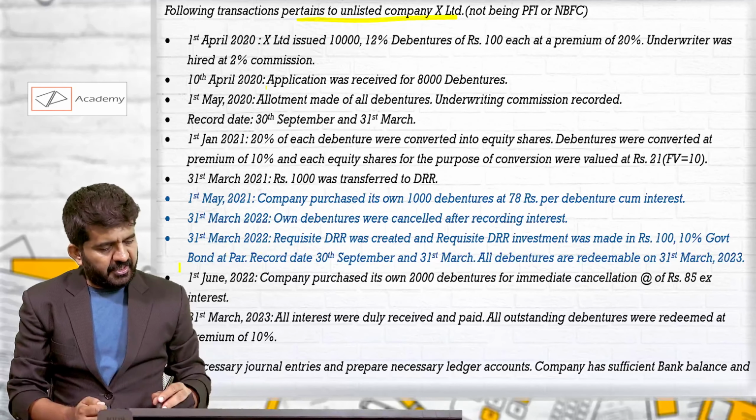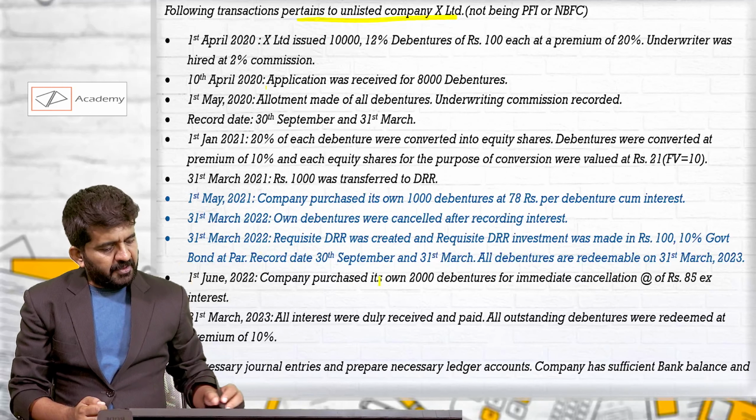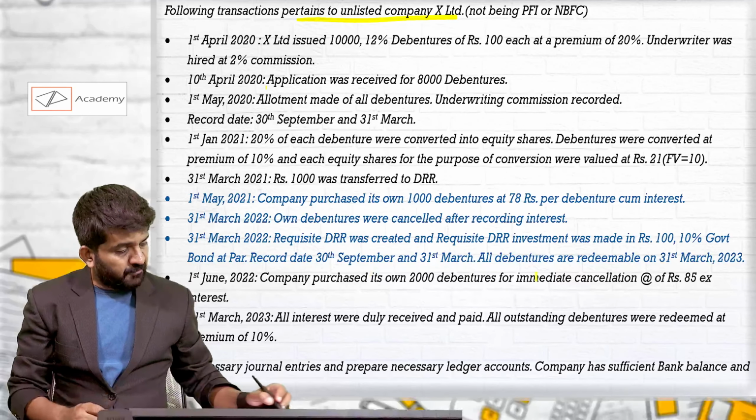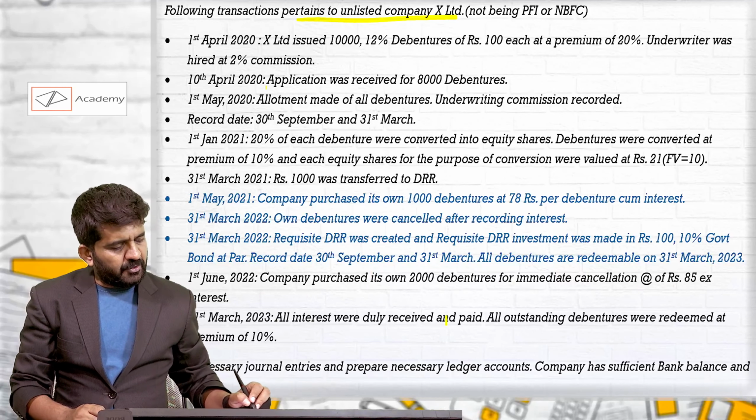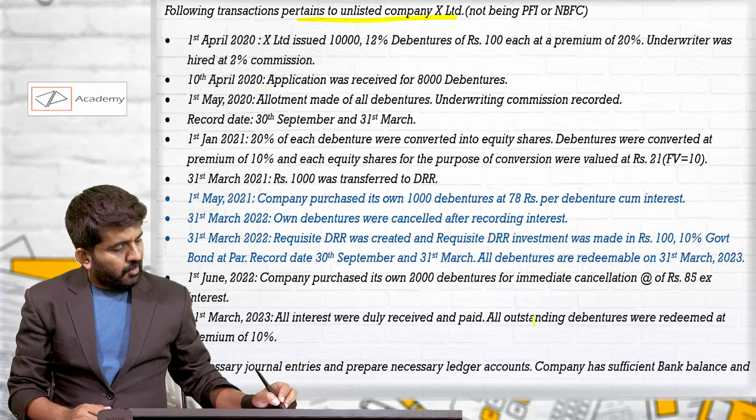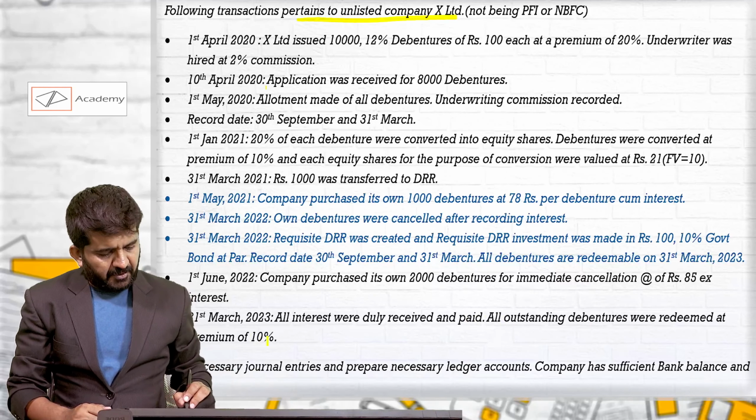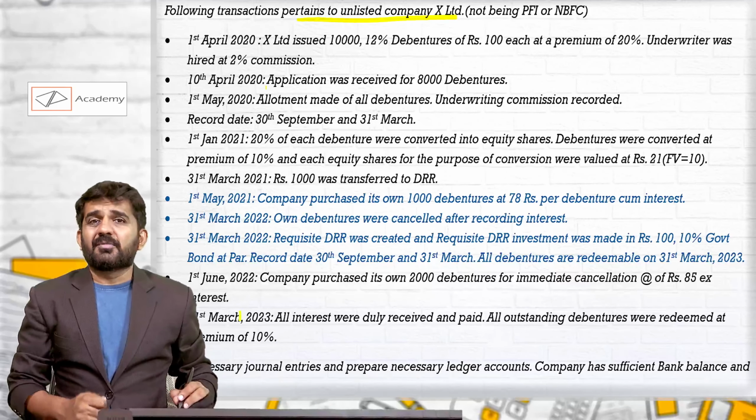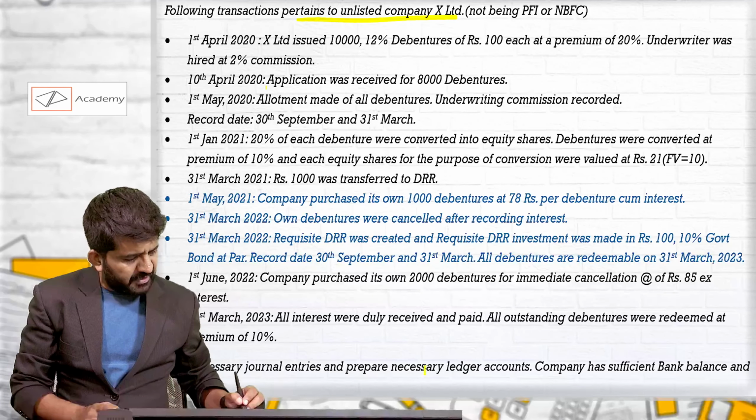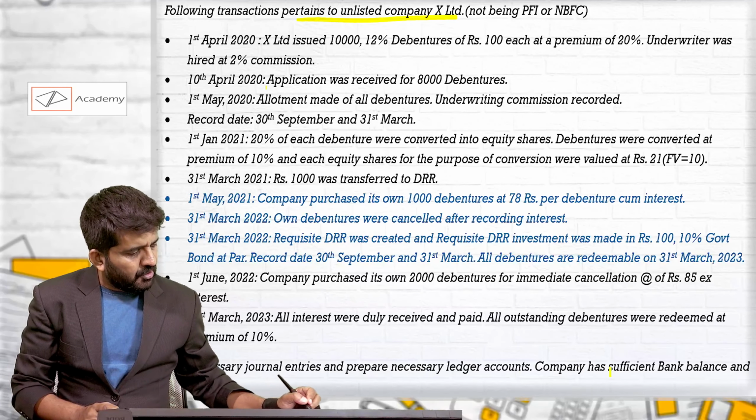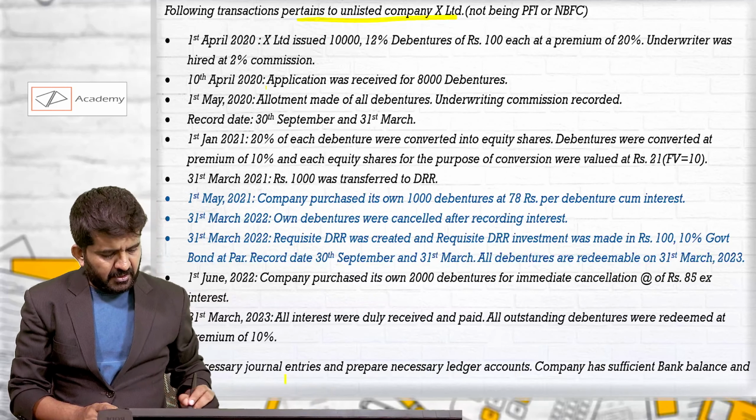Requisite DRR was created. Company purchased again its own debentures, but for immediate cancellation. 31st March 2023, all interest was duly received and paid. All outstanding debentures were redeemed at premium of 10%. So the concept of redemption will also be covered. Pass necessary journal entries and prepare necessary ledger accounts. Company has sufficient bank balance and reserves.